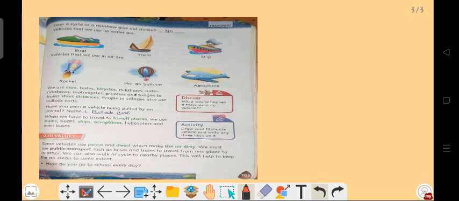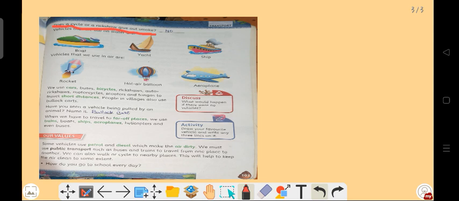On the next page it is given: does a cycle or a rickshaw give out smoke? Here the answer will be no, because cycle and rickshaw are eco-friendly and never give out smoke. That's why cycle and rickshaw are known as eco-friendly vehicles. Eco-friendly means good for our environment. They have no bad effect on our environment.